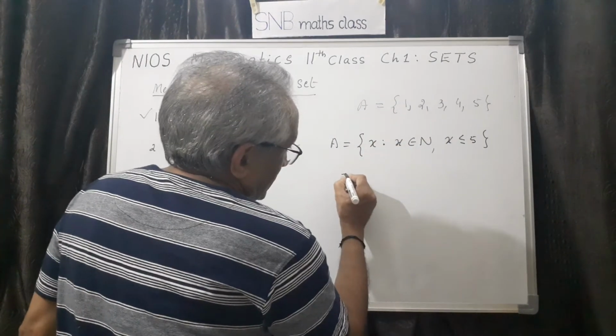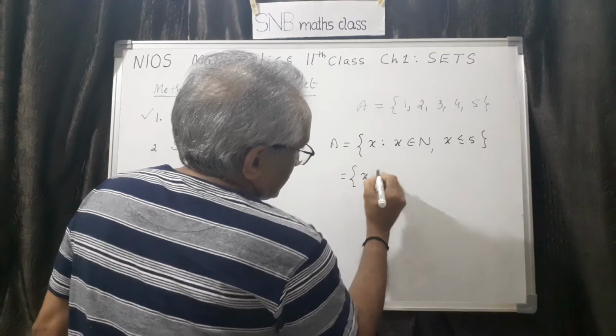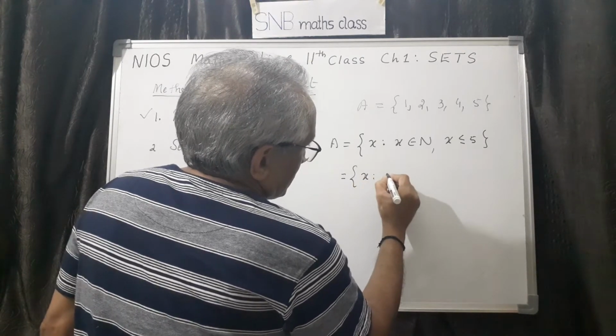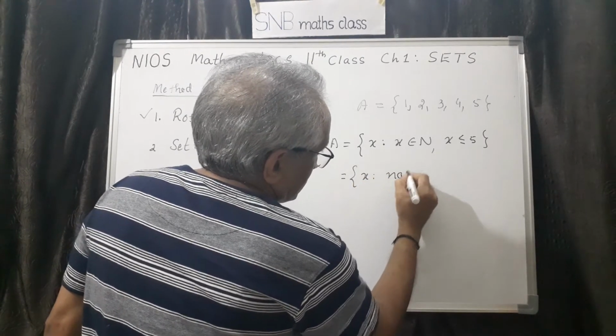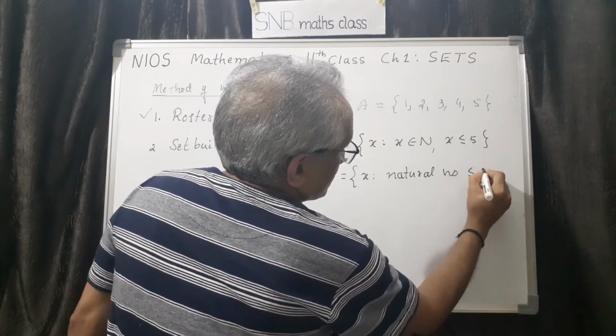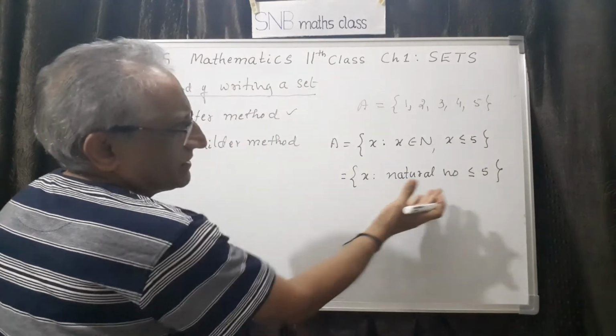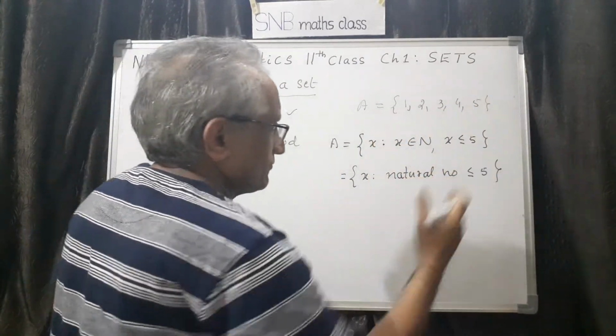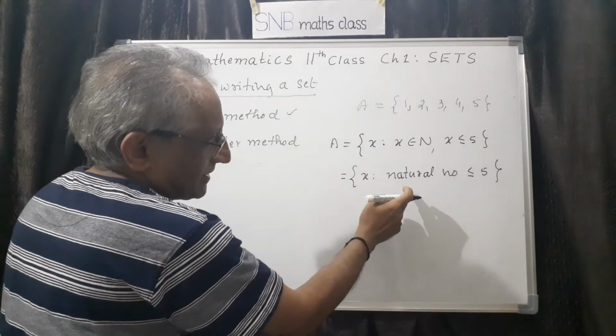Similarly, I can also write like this: x such that x is a natural number less than or equal to 5. This also I can write. Natural number less than or equal to 5 means 1, 2, 3, 4, 5. So I can write like this or I can write like this.